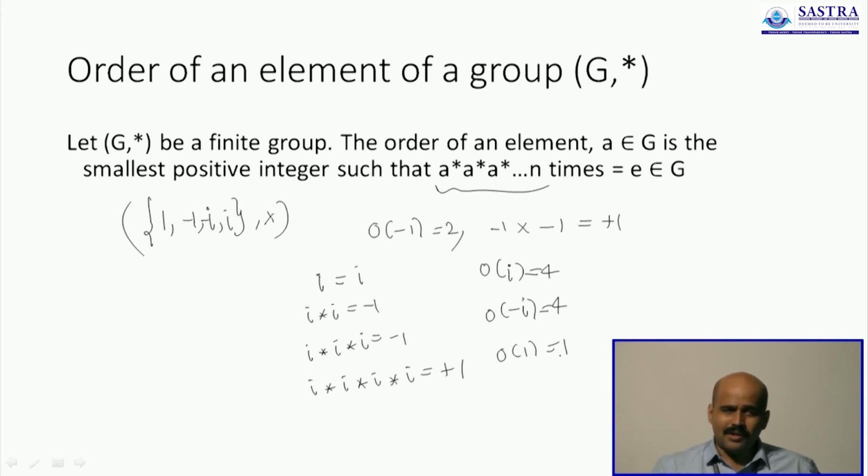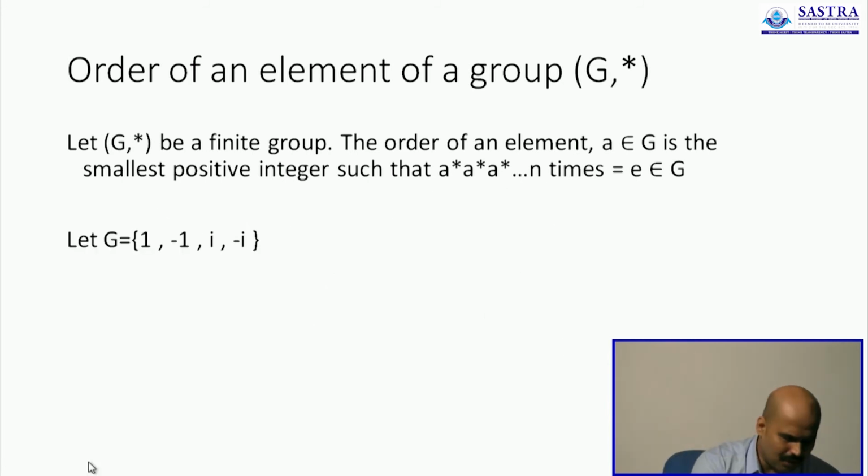But for an element, whenever the group is finite, you will decide on the order of an element by repeatedly operating the element with itself. And how far will you go? You will go as far as getting the identity element. Now as soon as you get it, you stop. Count the number of times you have done this, and the smallest number of times it will give you such a result is what you call the order of a given element.